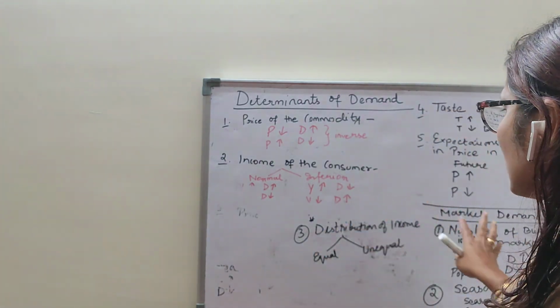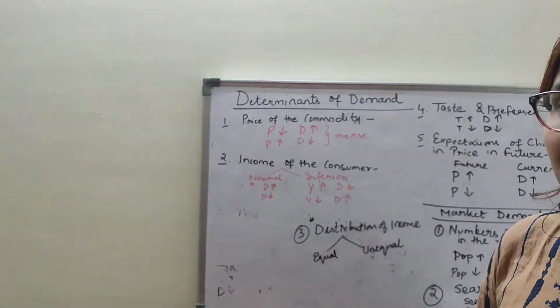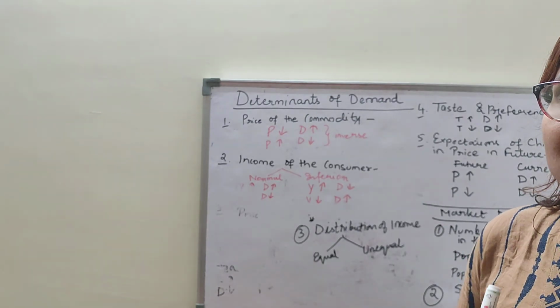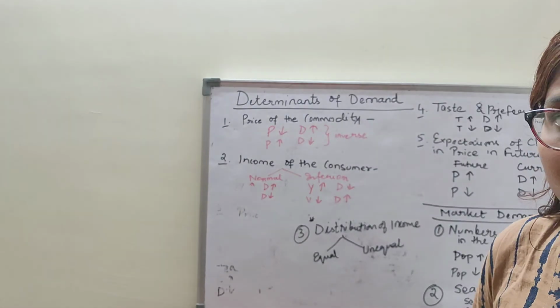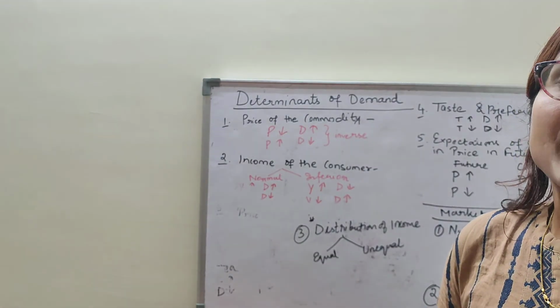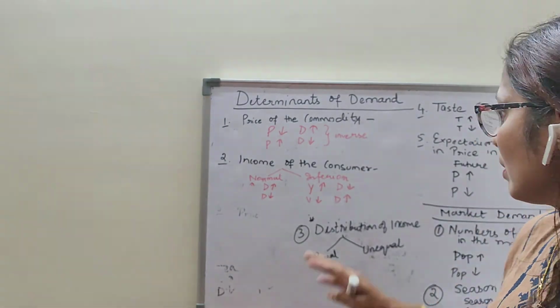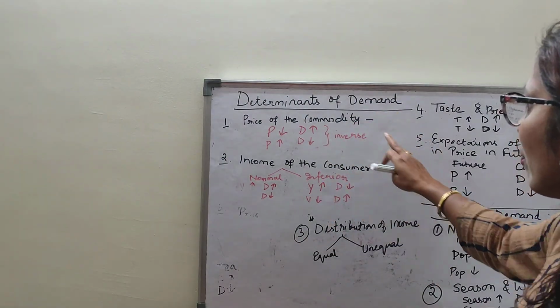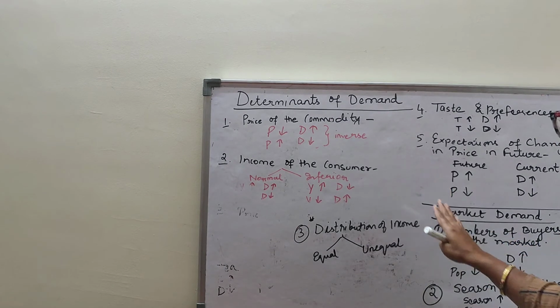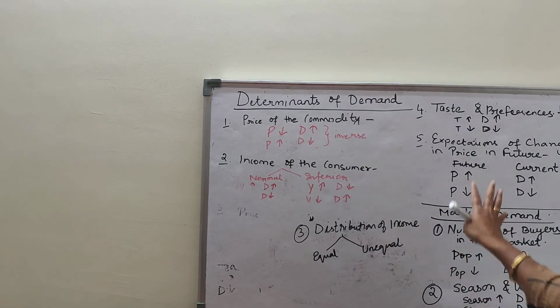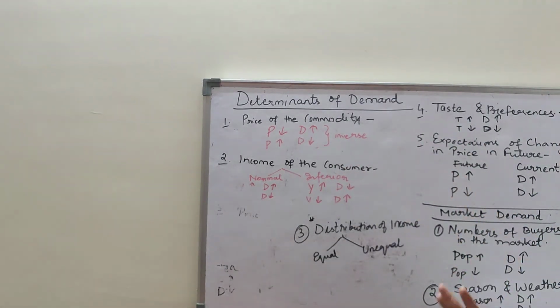This is the market demand, the determinants of market demand. If in the exam it asks for determinants of demand, just write all those things which I have discussed. And if it asks only for determinants of individual demand, you have to write 5 points. And if they say factors affecting market demand, then you include this, and this also you will write. Clear? I hope I am clear.